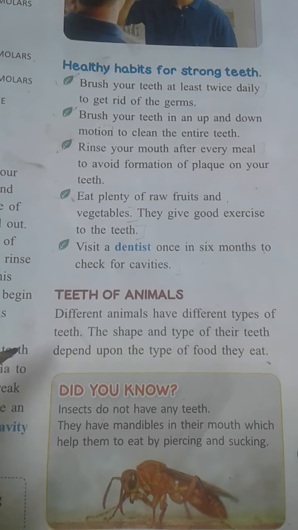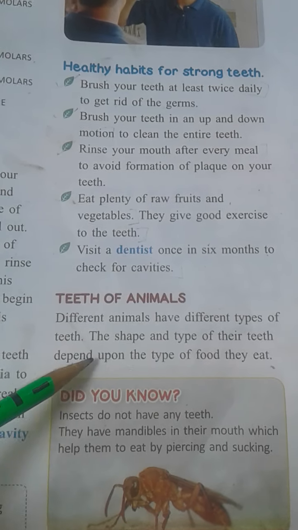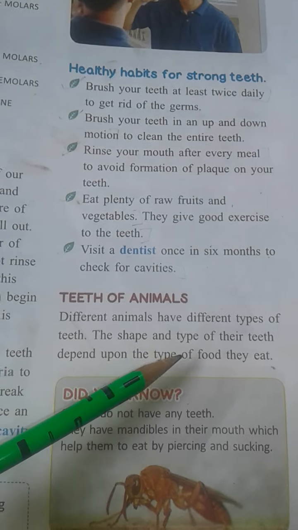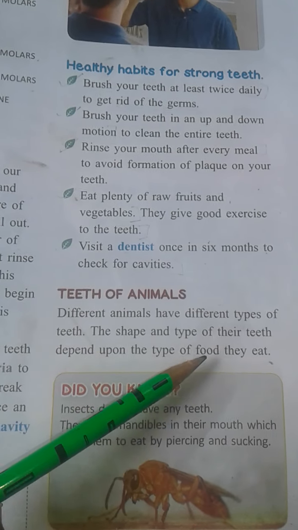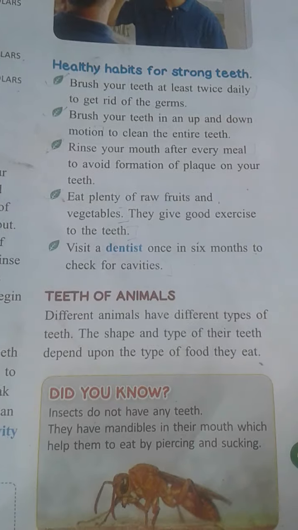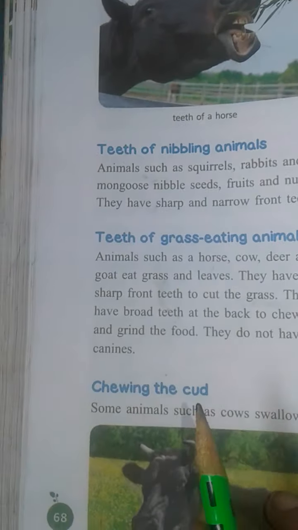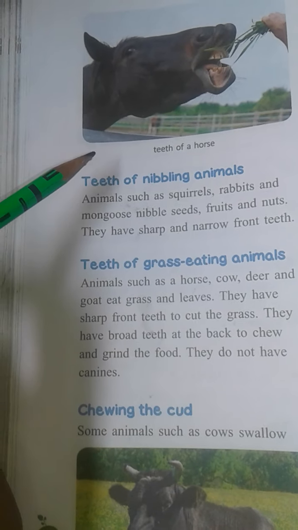Our next topic is teeth of animals. Different animals have different types of teeth. The shape and type of their teeth depend upon the type of food they eat. Now we will discuss the types of teeth in different animals. Let's discuss them one by one. First are teeth of nibbling animals.